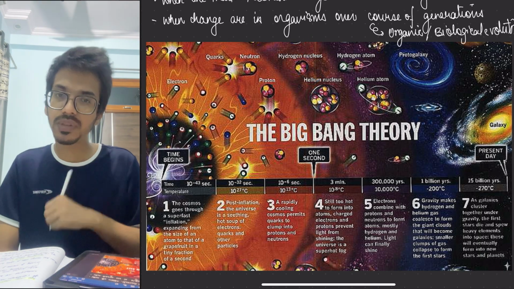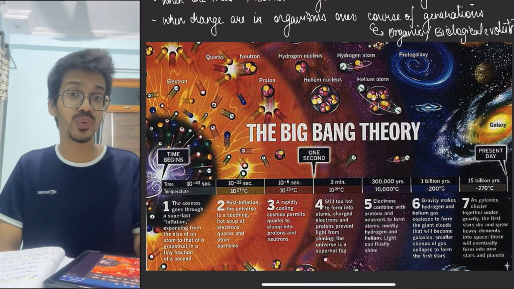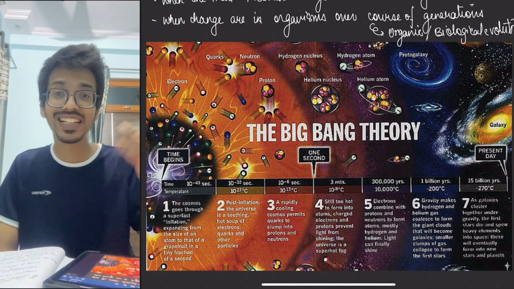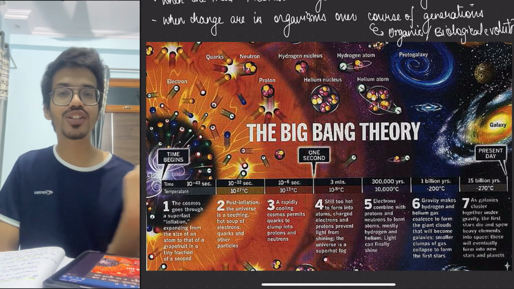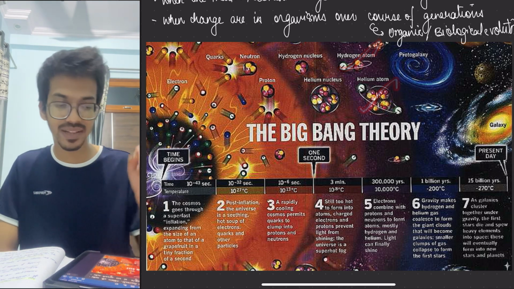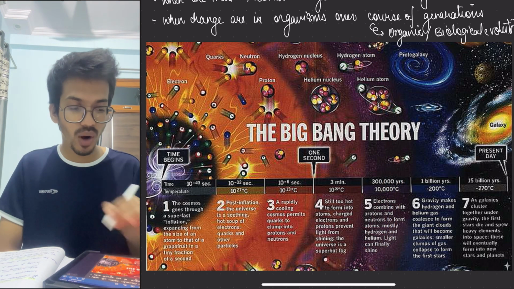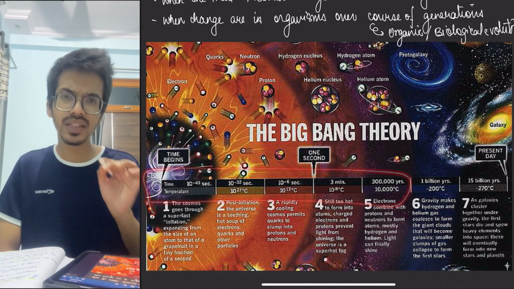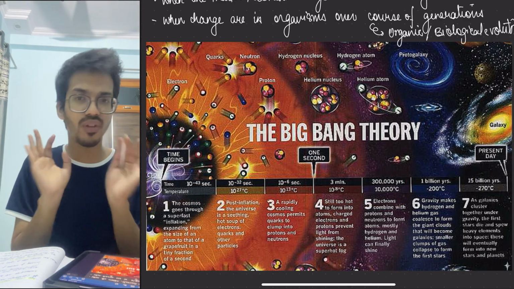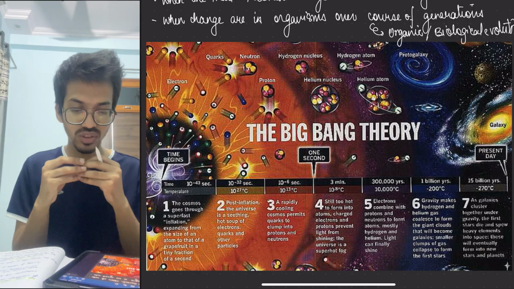First the nucleus was formed because of the protons and neutrons coming together, and later the electrons started evolving and forming the atoms. So initially these gases were formed, and you know what, all of this happened in just 1 second of the time frame. Look how fast.